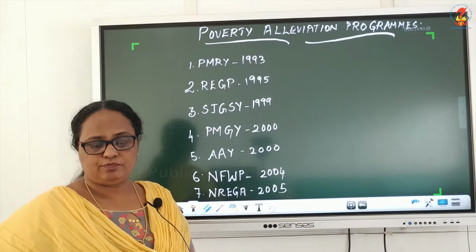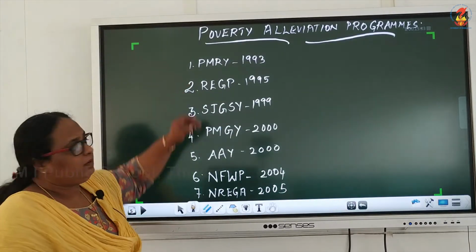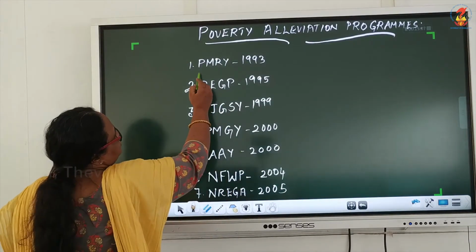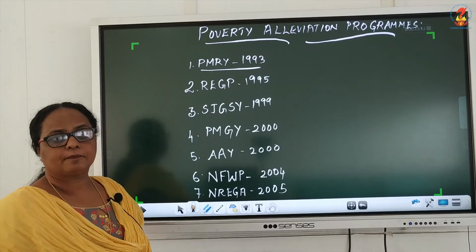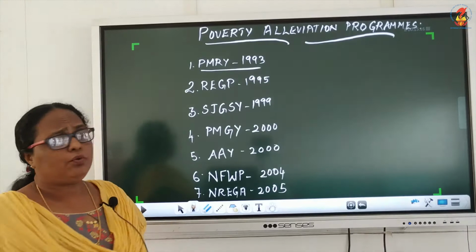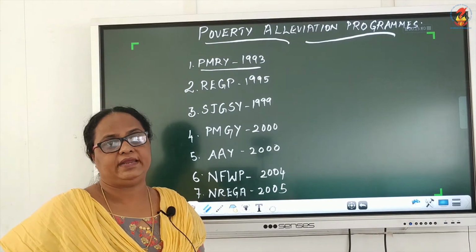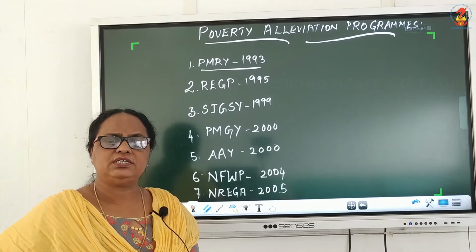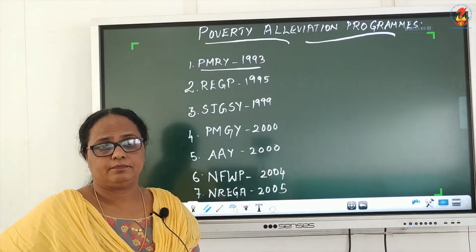anti-poverty alleviation programs are, the first one, the Prime Minister's Rozgar Yojana, which was launched in 1993. It was to create self-employment opportunities in rural areas and to create employment opportunities in small towns for the educated unemployed.